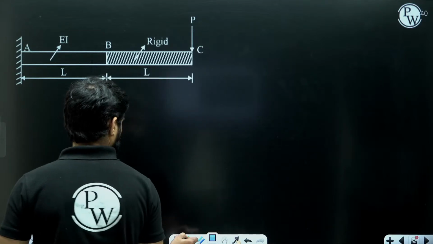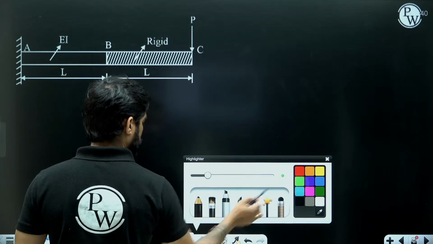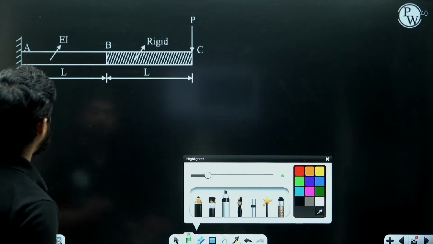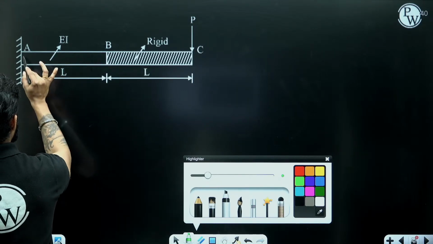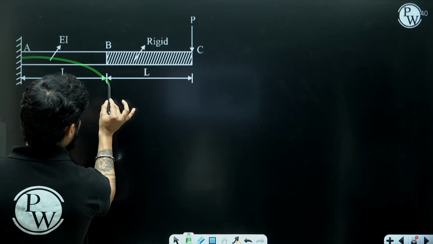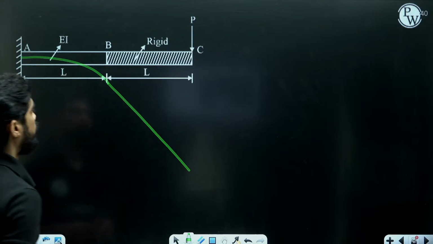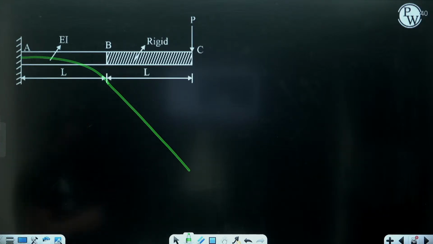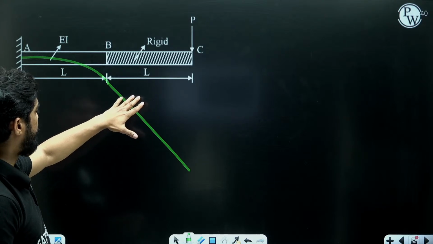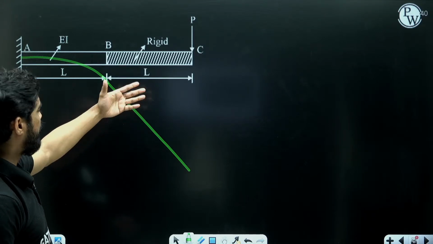See, if you draw the elastic curve for this beam, it is going to bend from A to B, but from B to C it will remain straight, right? Although it doesn't matter.